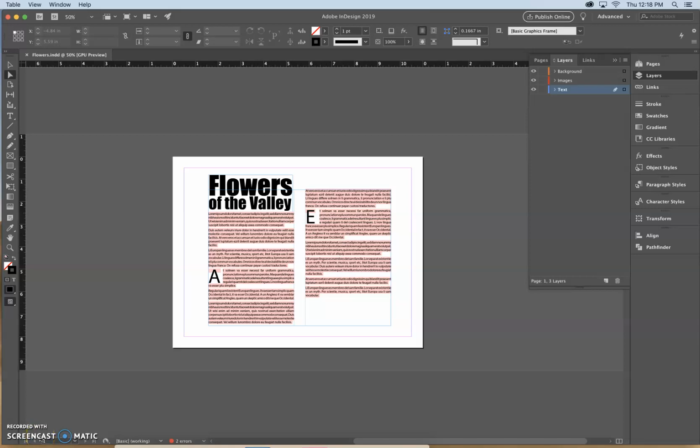Alright, so the first thing that we're going to do is open up file 4-6 and save it as flowers. I have already done that at this point. The next thing we're going to do is get our rectangle frame tool, this guy right here, and draw a rectangular frame right here in the middle of, oopsie.